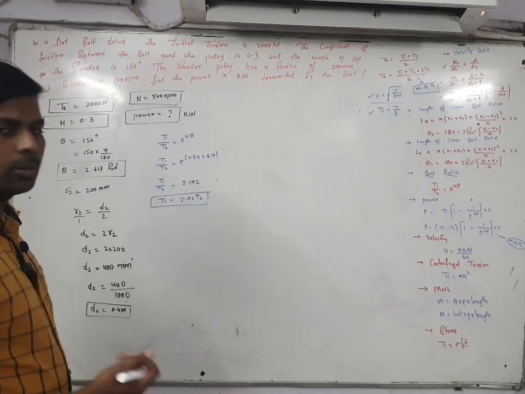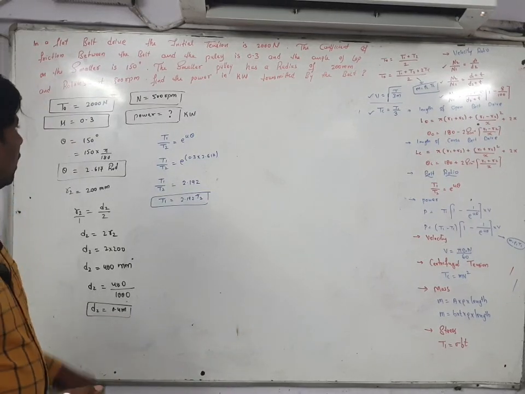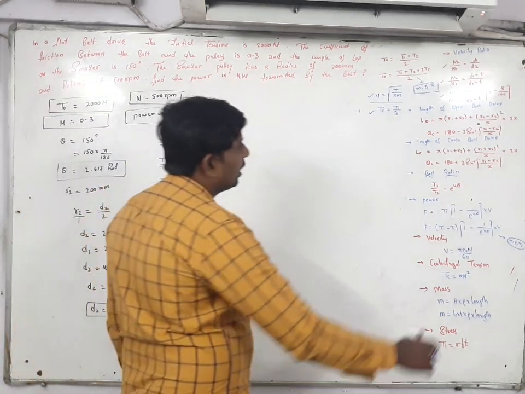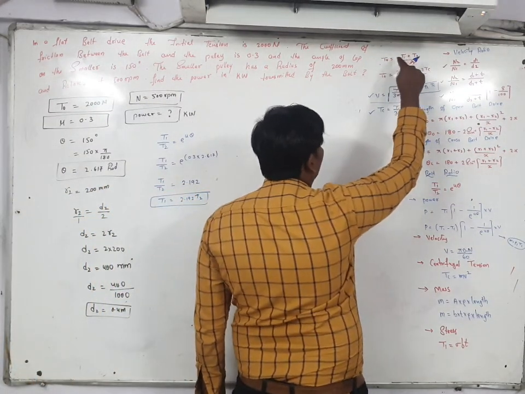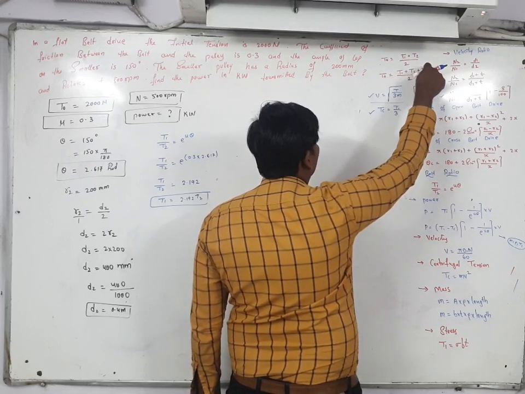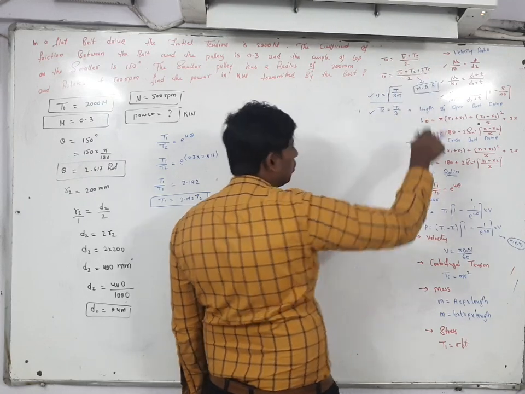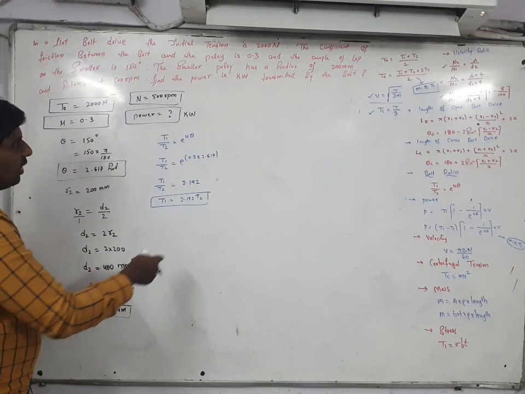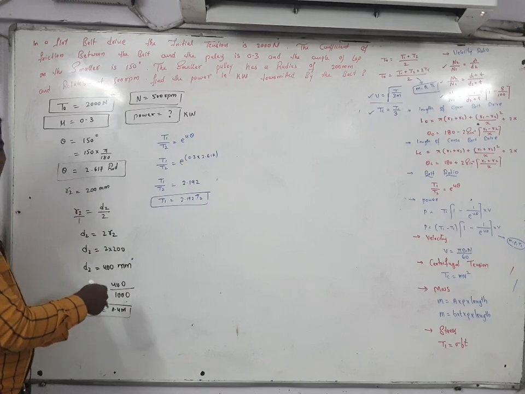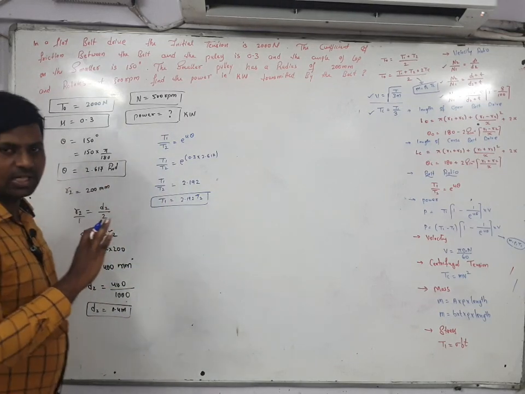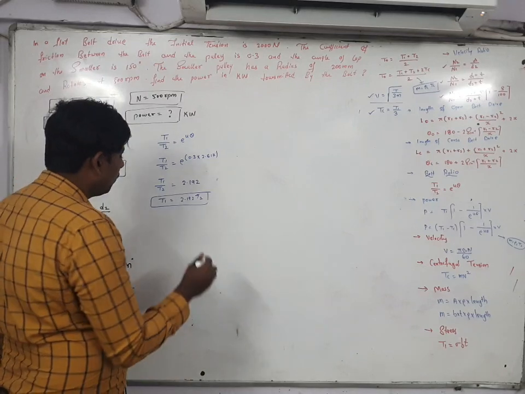Before writing the formula for power, in your question the initial belt tension is given. For finding the initial belt tension, as you can see here, two formulas are there: T1 plus T2 by 2, and T1 plus T2 plus 2Tc by 2. When do you use the second formula? Is mass given in your question? No. Is density given? No. Is Tc, the centrifugal tension, given? No. These three terms are missing, then you can go for the first formula.